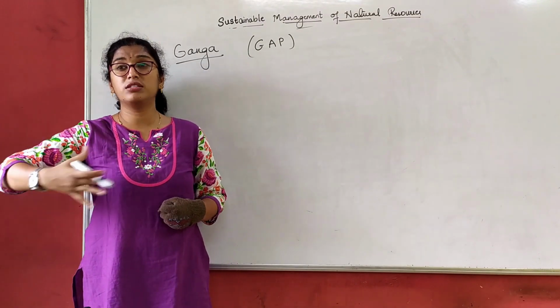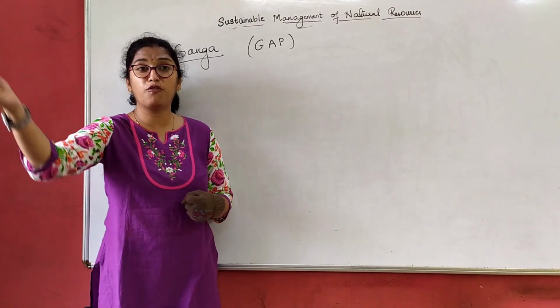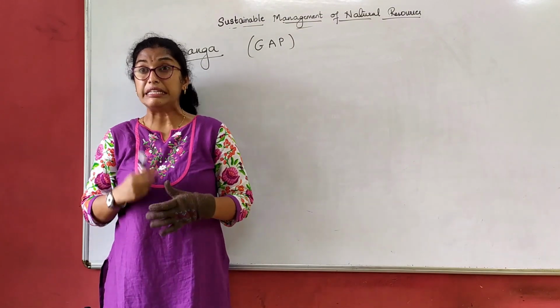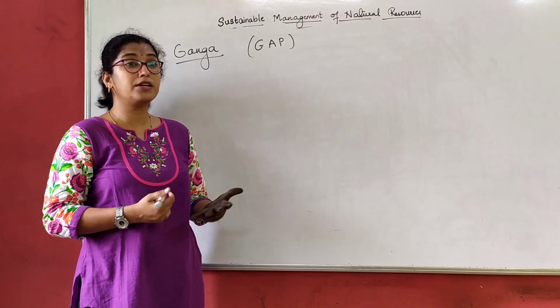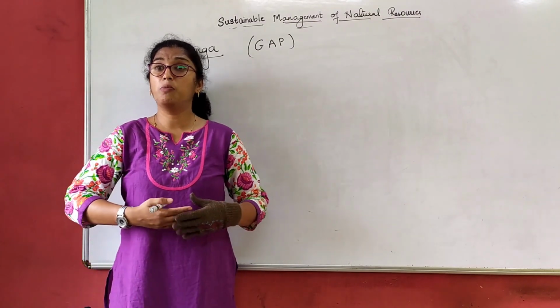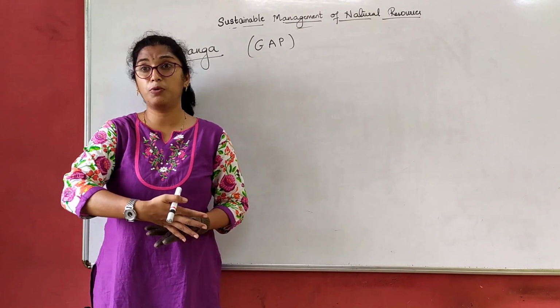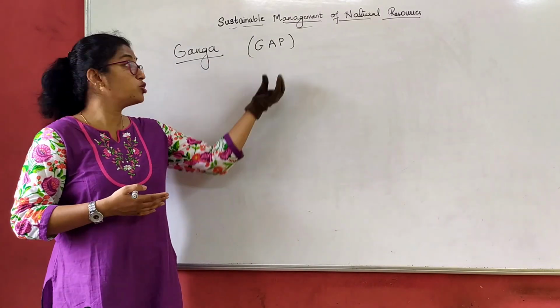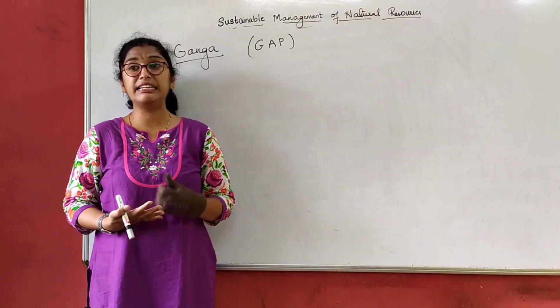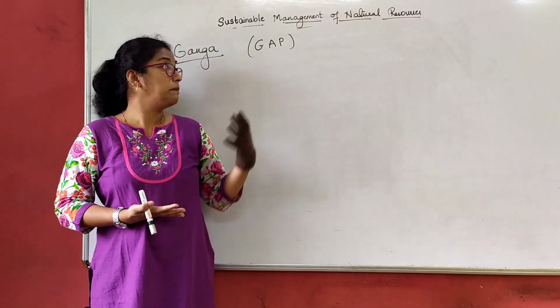Assume there are thousands, hundreds, lakhs of people walking in the room at the same time, and you are mopping. Is it possible to clean? No, because you clean, it is polluted. You clean, it is polluted. That means more than cleaning, the pollution is more. So the same thing happened when the Ganga Action Plan was taken. They initially started well, but later what happened?